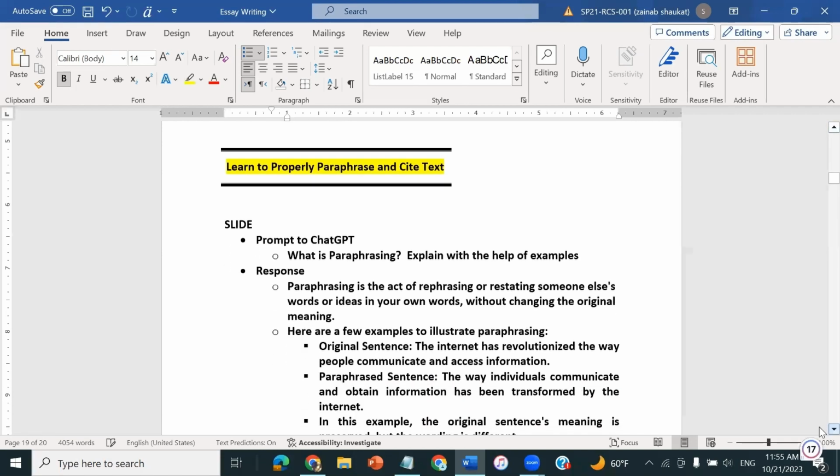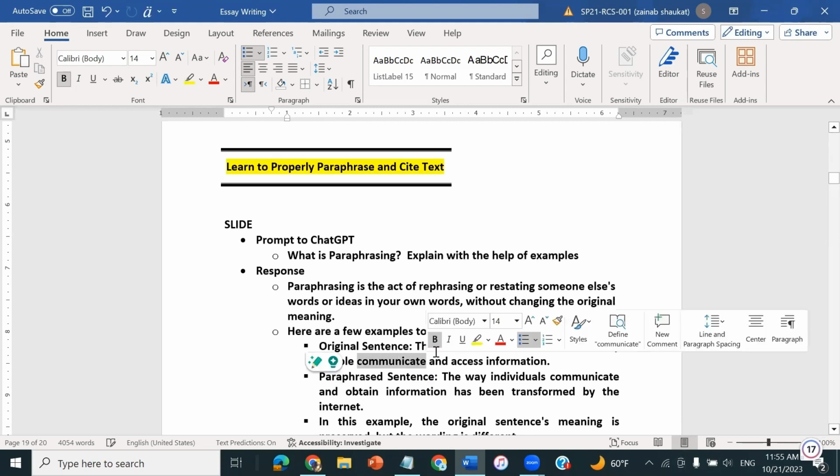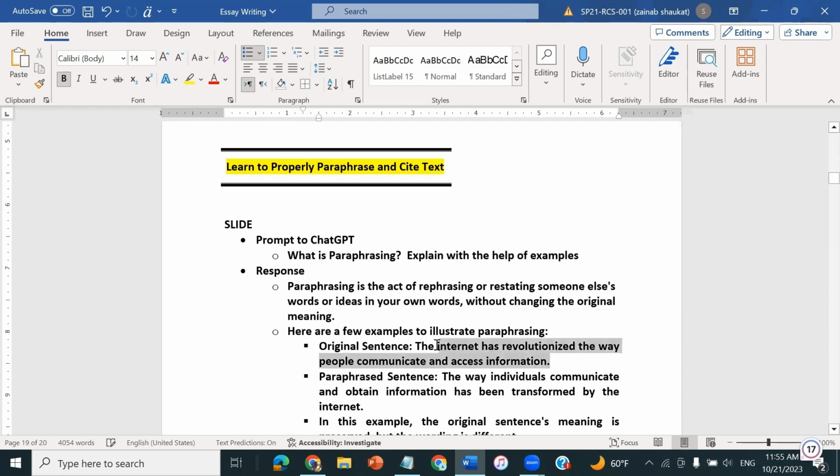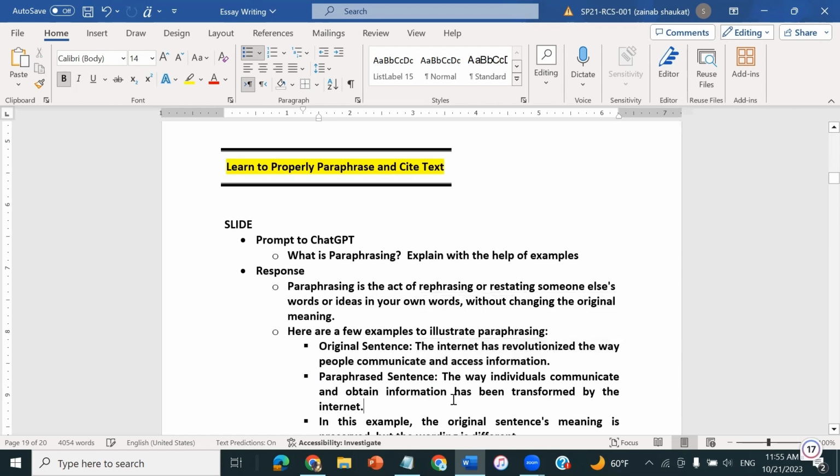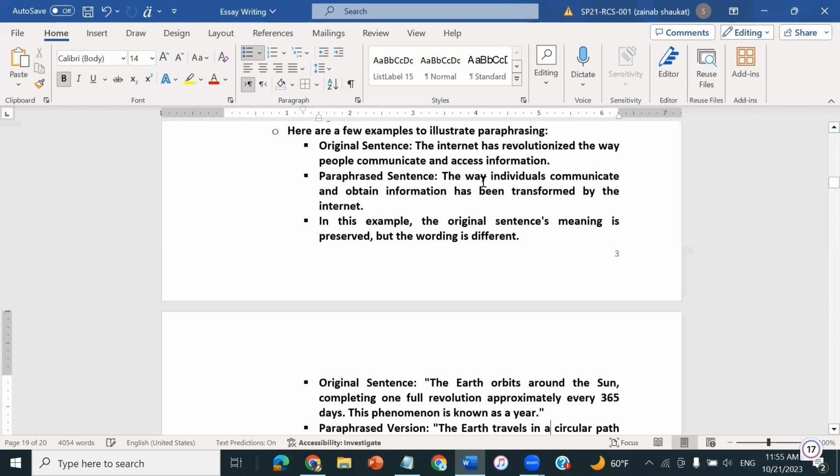So the keywords here are internet, communicate, and information. These three words are essence of this sentence and representing as keywords here. So the paraphrased version you can see, which is returned by ChatGPT, is the way individuals communicate and obtain information has been transformed by the internet. You can see in the paraphrased version, the communicate, internet, and information remains there. These were the keywords, and rest of the structure of the sentence is changed with the proper wording. So this is what paraphrasing is.